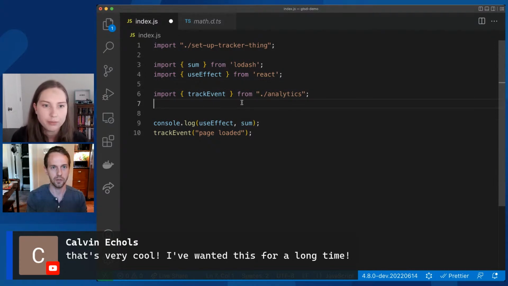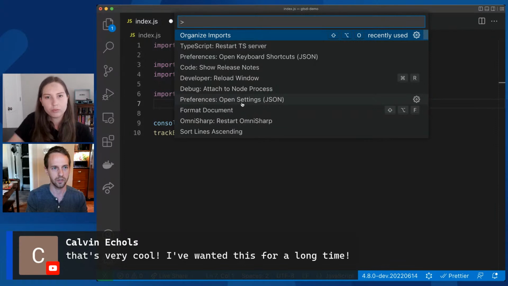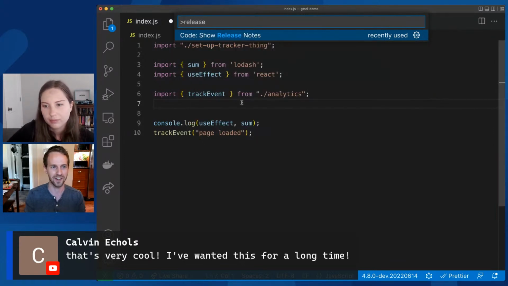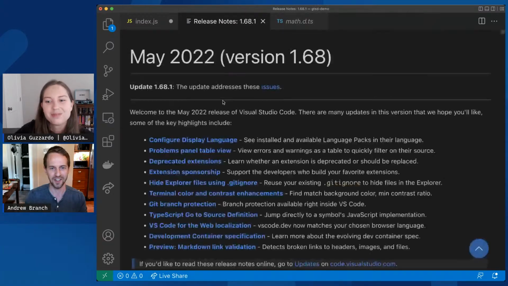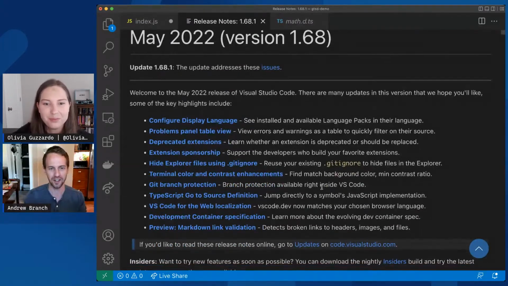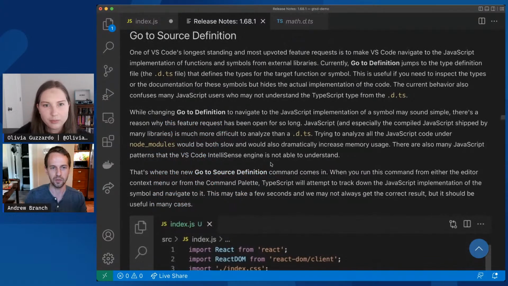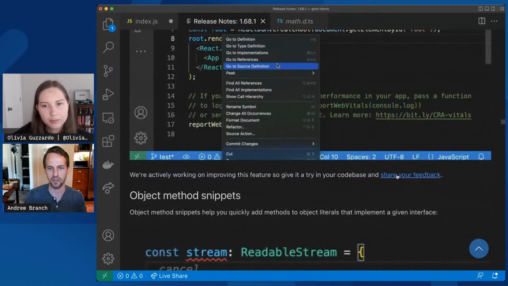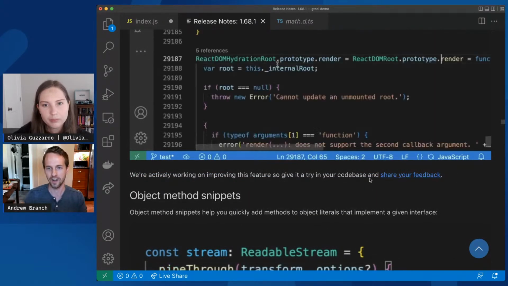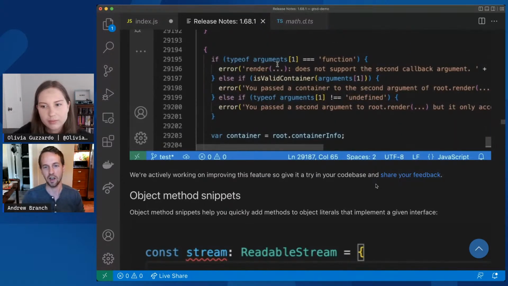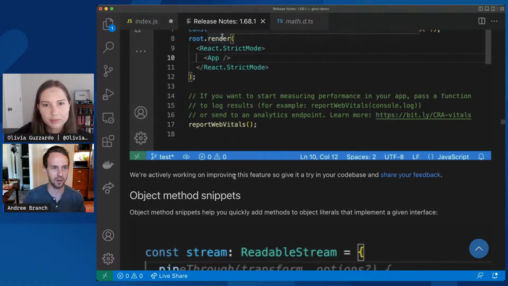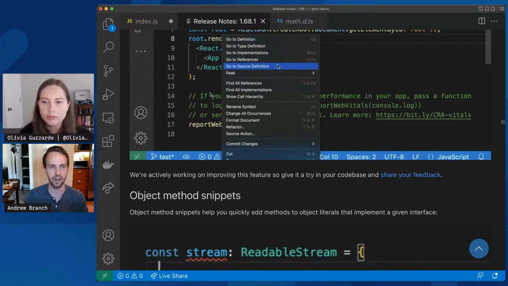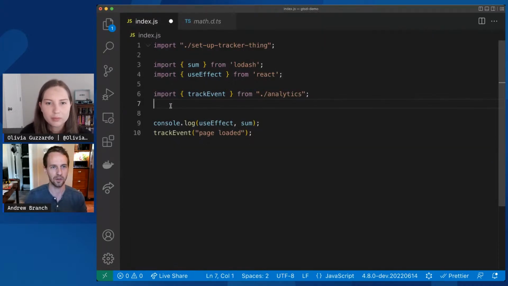Yeah, great question. So this is actually mentioned in the release notes. If you open the command palette, this is actually one of my favorite VS Code features, the ability to just find these release notes really quick and go back and see what I missed. So it's mentioned right here in TypeScript go to source definition. If you take a look at that, there is a link to a specific GitHub issue where I'm looking for specific feedback on this. So if you go to that issue, tell me exactly what library you were using, what import you were trying it out on, and I will very likely personally take a look at that and see what's going on there and see if we can't improve it more.